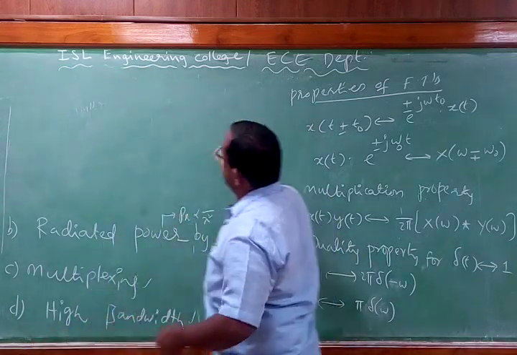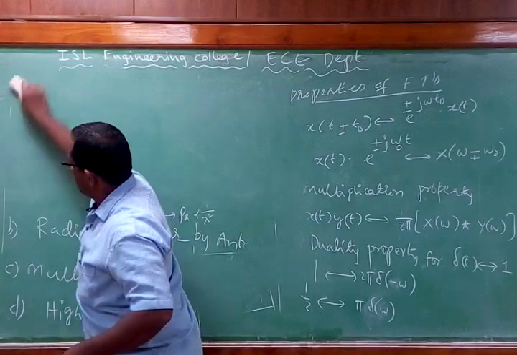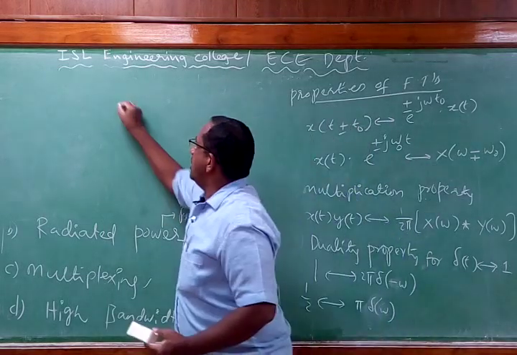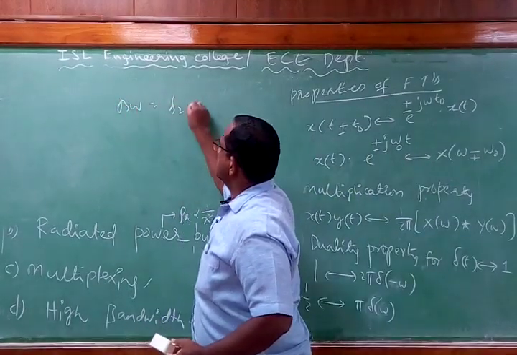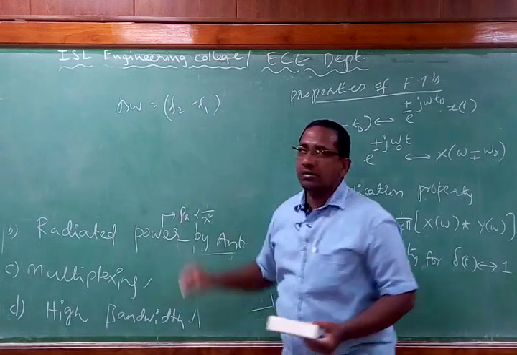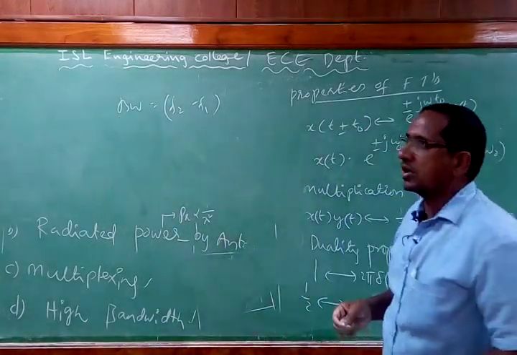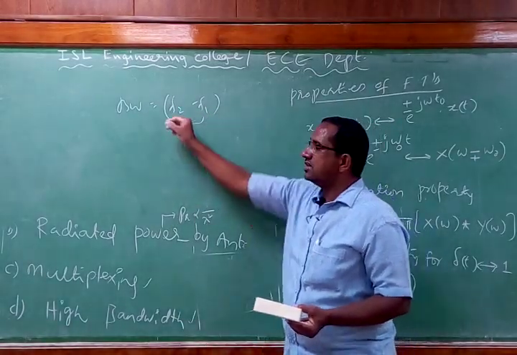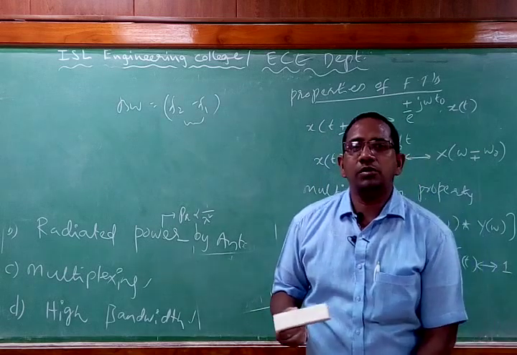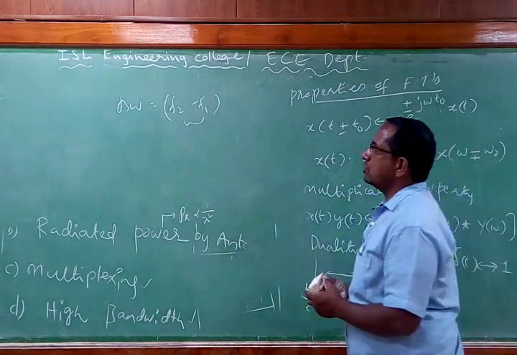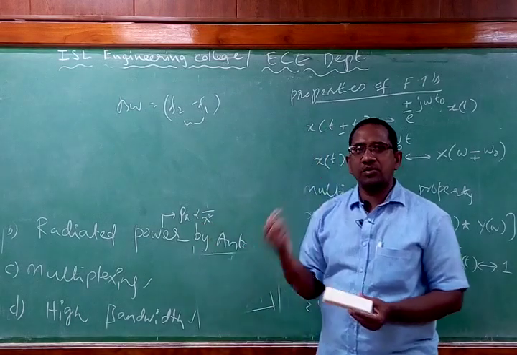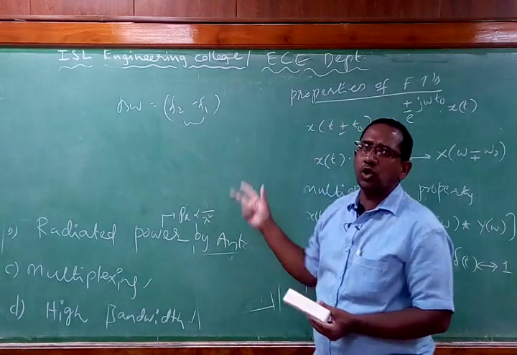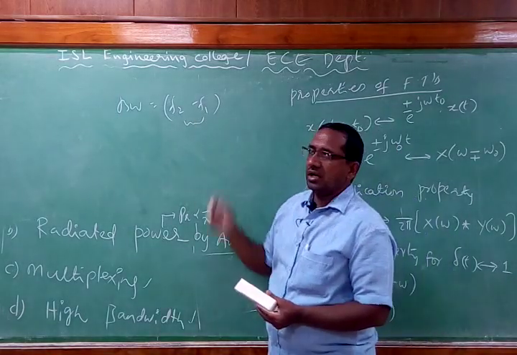Please refresh your memory for bandwidth. In the AEC subject we discussed bandwidth. Already I have discussed: bandwidth is equal to F2 minus F1. What is F2? Upper cutoff frequency, and F1 is lower cutoff frequency. That means the range of frequencies over which we transmit the signal is known as the bandwidth of the signal. What about bandwidth of channel? The range of frequencies over which the channel can transmit or process the signal is known as the channel bandwidth. Both of them are going to be the same. So bandwidth is nothing but the range of frequencies.